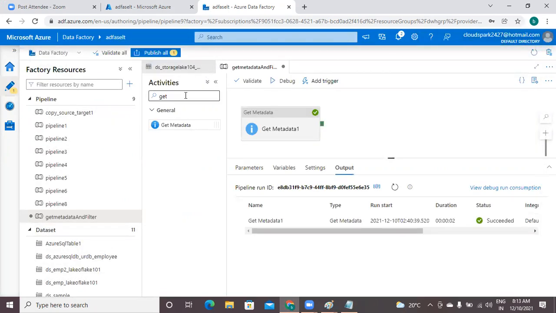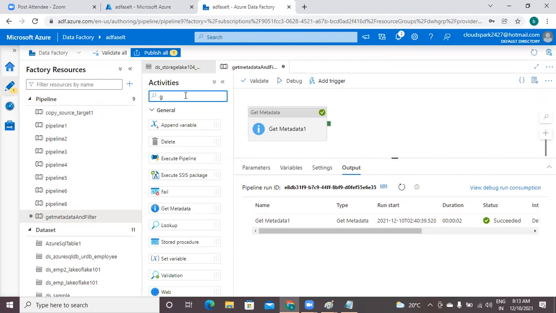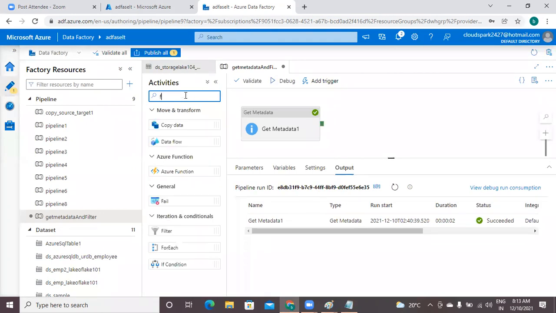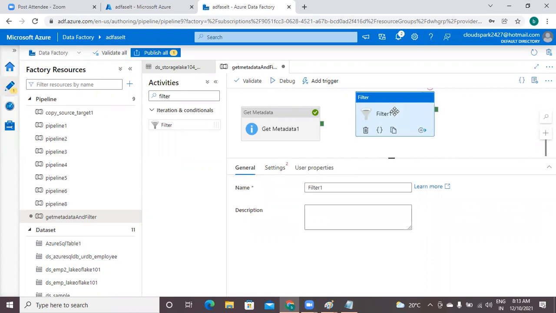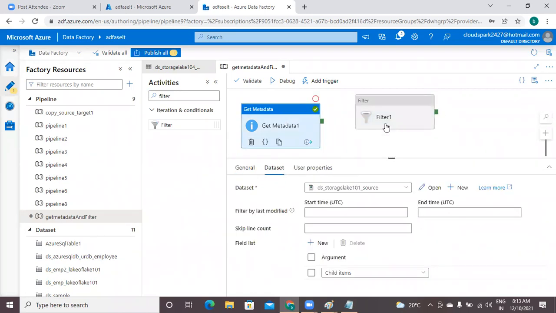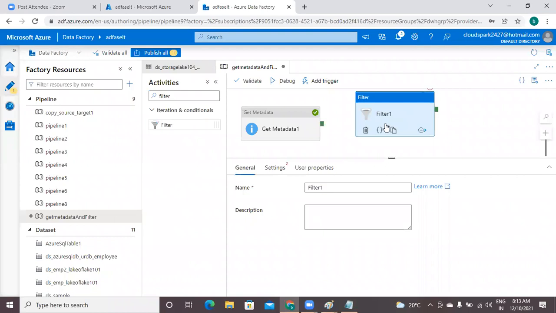I'm going to drag the filter activity into the same pipeline. Activity number 1, activity number 2. But if I straight away run this pipeline, these two activities will run in parallel.